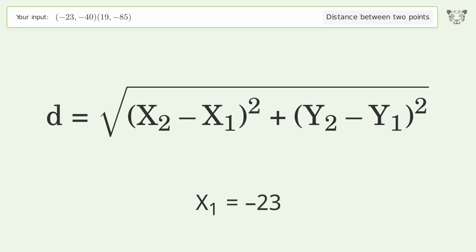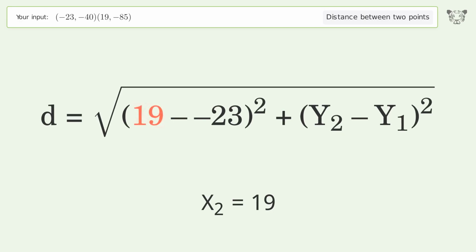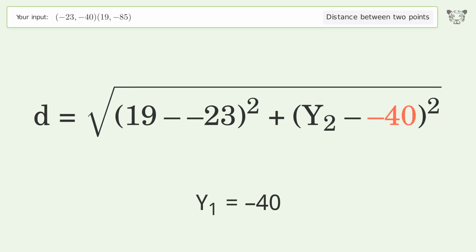x1 equals -23. x2 equals 19. y1 equals -40. y2 equals -85.